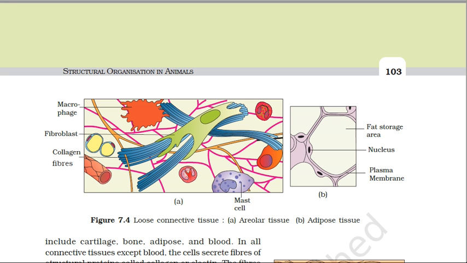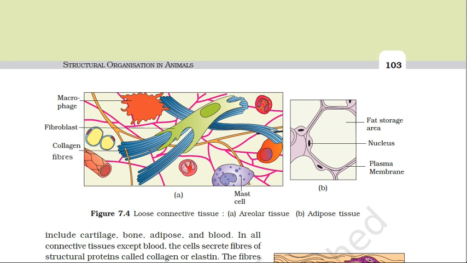Now here on the screen it is showing the loose connective tissue. It is divisible into two, areolar tissue and adipose tissue. Like I told you, connective tissue is composed of cells, fibers, and matrix. The matrix is the ground substance.